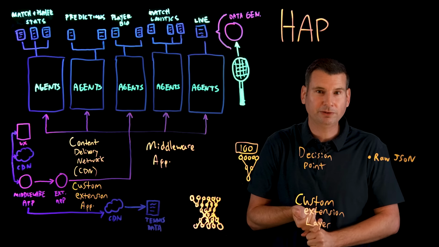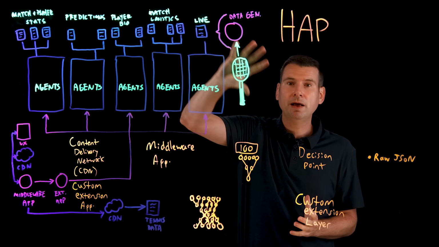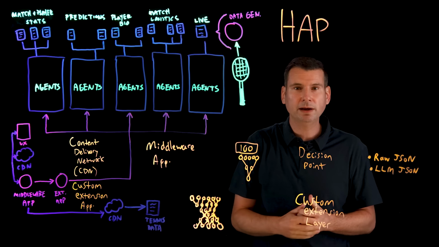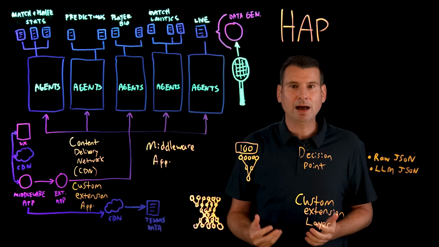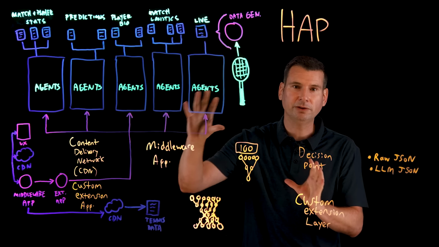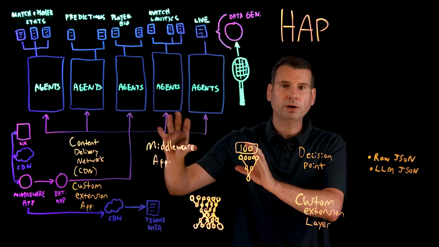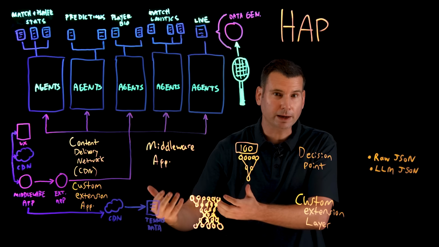We can have raw JSON, which preserves the original schema and the keys that came from the tennis information. We also have an LLM JSON, which is more of a descriptive type of text, and it helps to prime and optimize LLM comprehension of what this data is about. And then we go into the generative agent part, and this is where the structured data to the formulation of the answers comes into play.